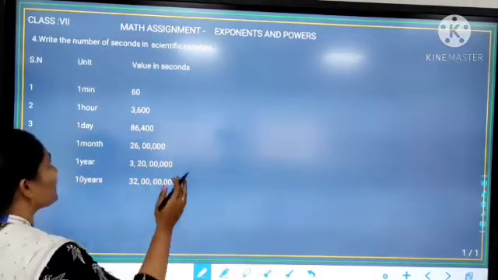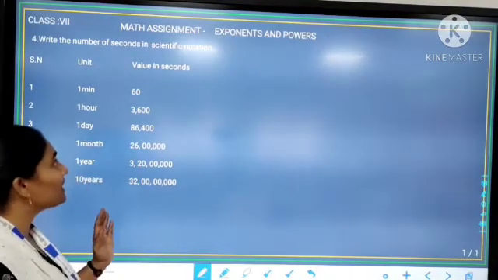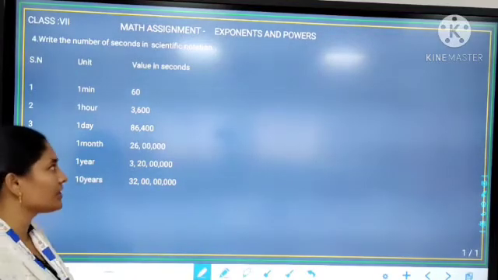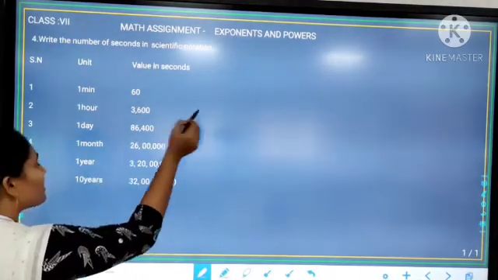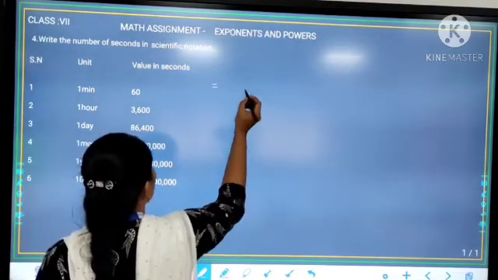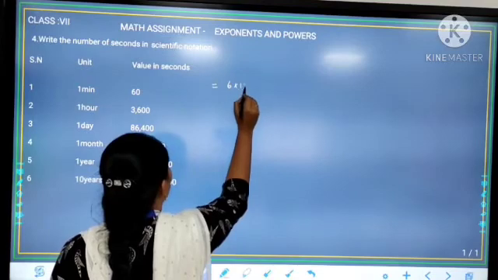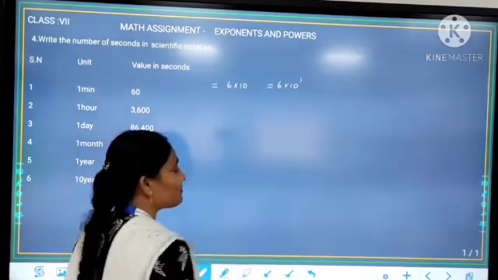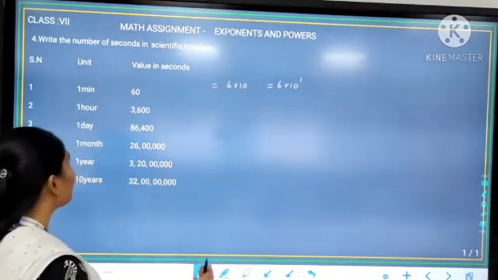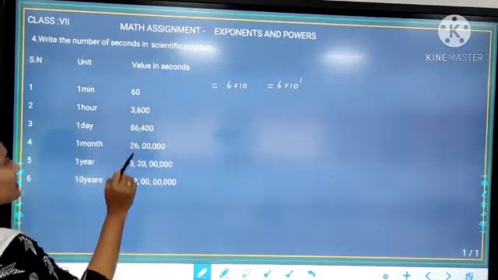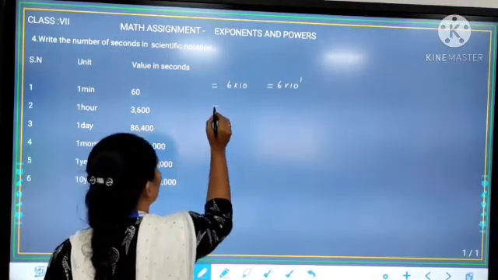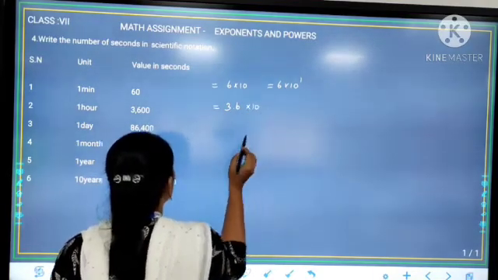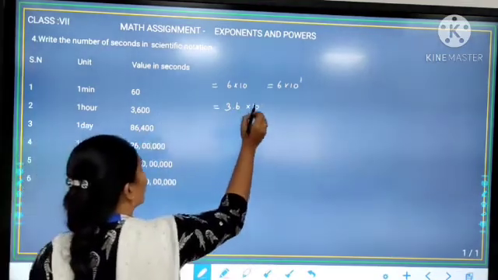Write the number of seconds in scientific notation. So here the units and the respective seconds have been given. Now we are going to convert to scientific notation. Let us see, 1 minute is equal to 60 seconds, which can be written as 6 into 10 to the power 1 in terms of scientific notation. Like that, 1 hour is 3600 seconds, which can be written as 3.6 into 10 to the power 3, since 3 decimal places we have moved towards the left.